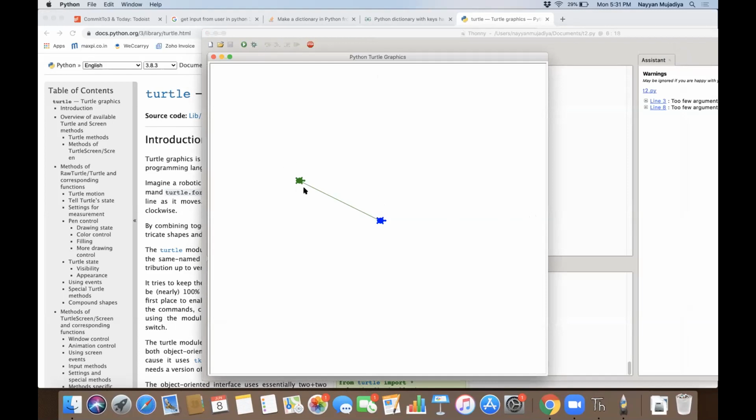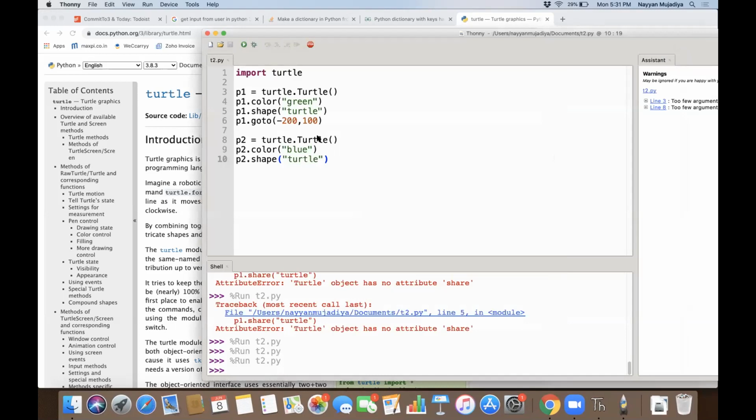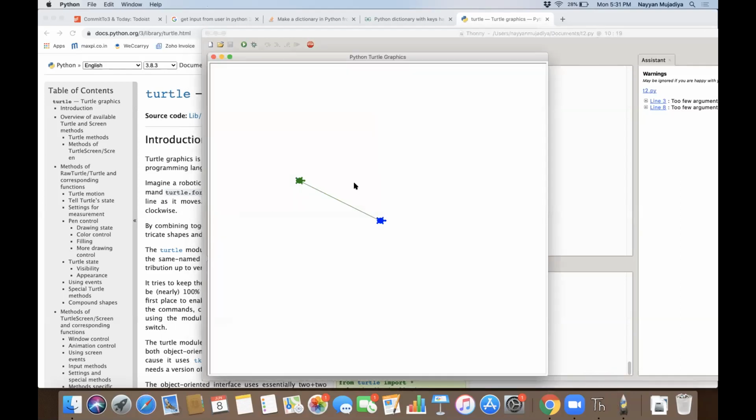Based on that, if you see, what I have said is P1 dot go to minus 200, 100. So my green turtle is here. It is minus 200 because X is negative and Y is positive, so it's 100 here.